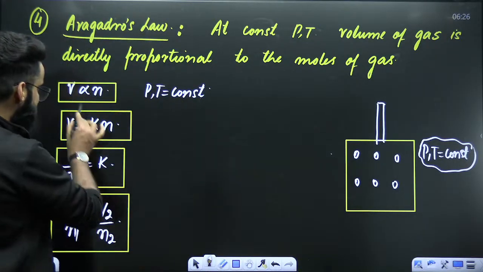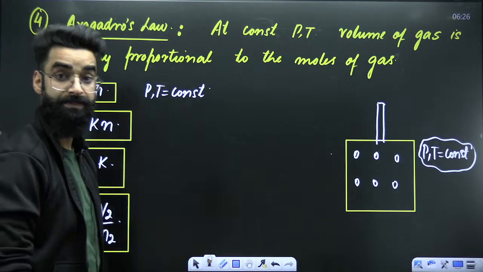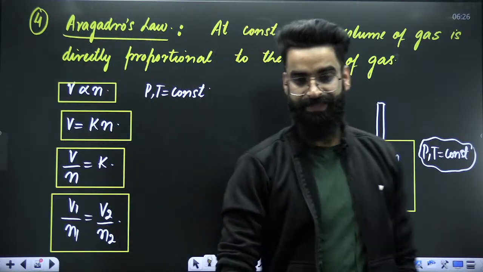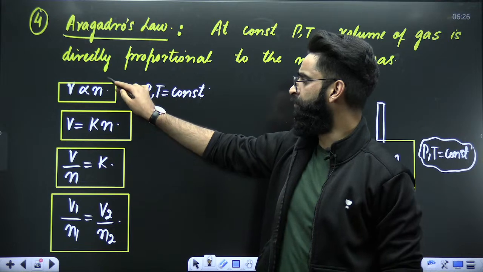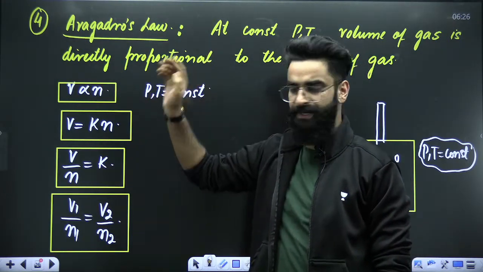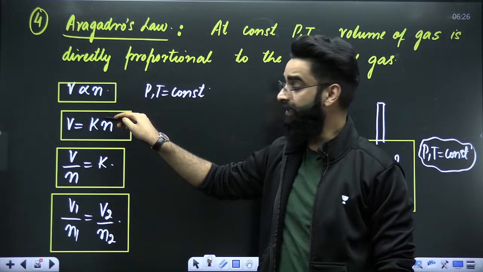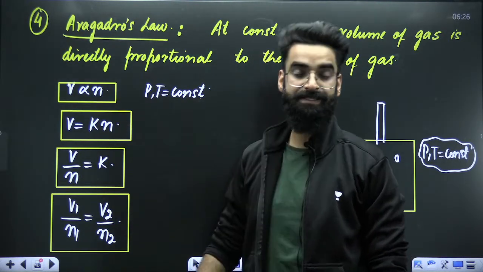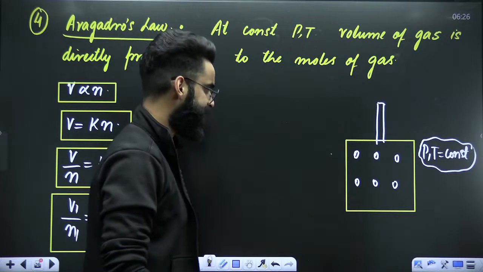And Avogadro's law says that volume is directly proportional to moles. What does that mean? That means if you increase the moles of the gas in the container, volume will automatically increase. If you decrease the moles of the gas in the container, volume will automatically decrease. Why is that? Let's have a look.